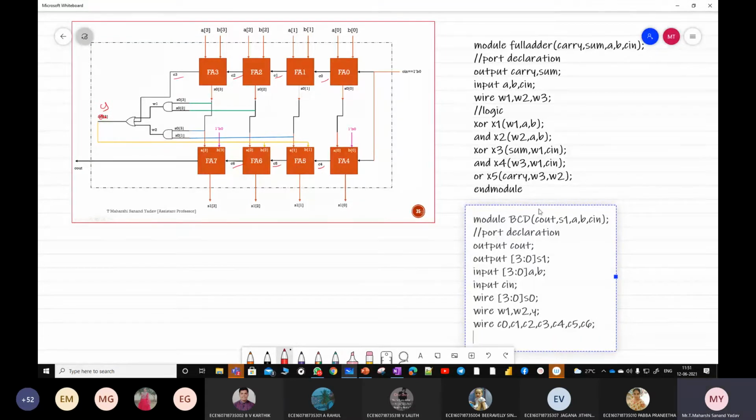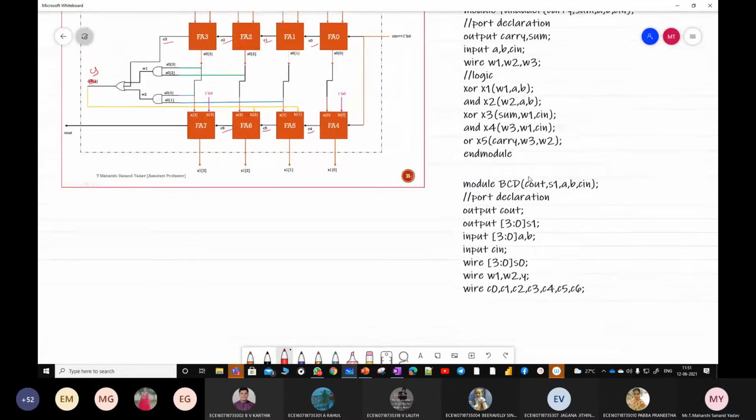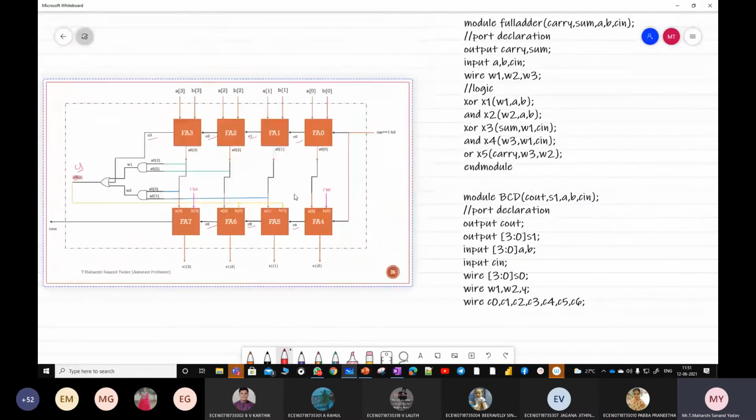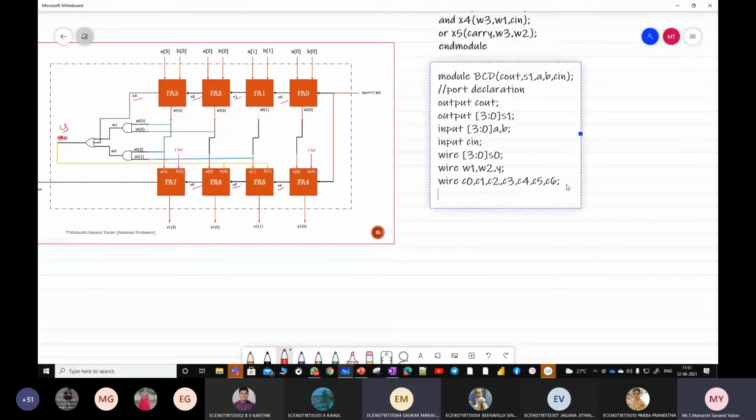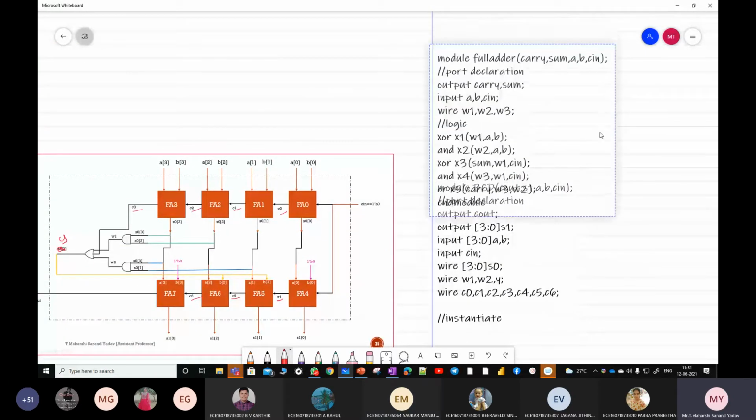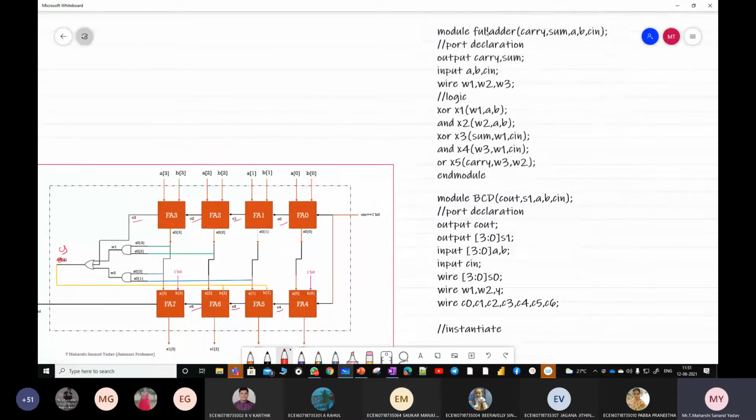Now you tell me the actual logic. From here it starts. Observe the diagram carefully and tell me the result. I have to instantiate the full adder. What should be the name given to the full adder? Everyone is making a mistake here. Module full adder. If you are getting confused, simply go through that particular code and copy the first line.